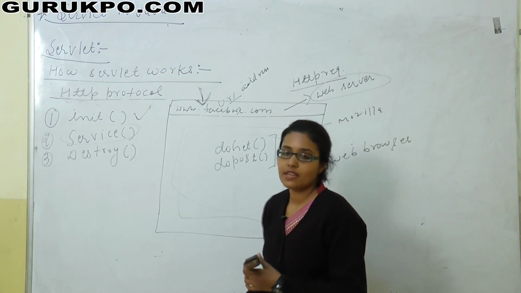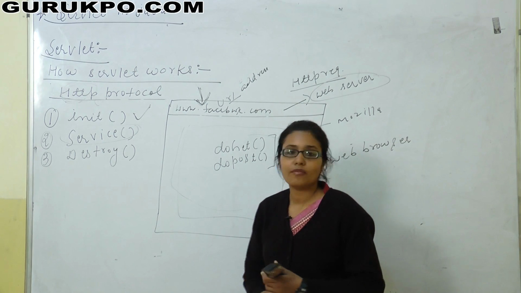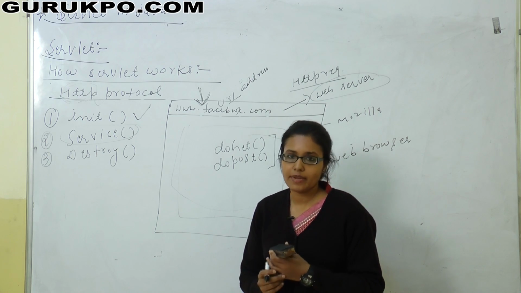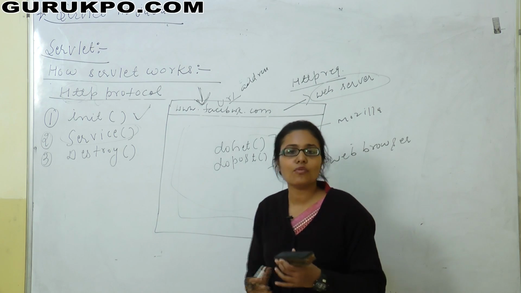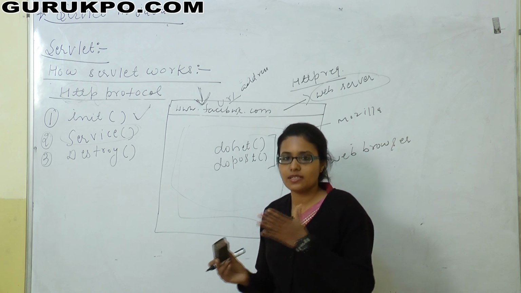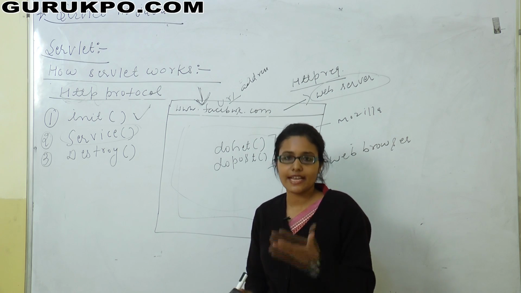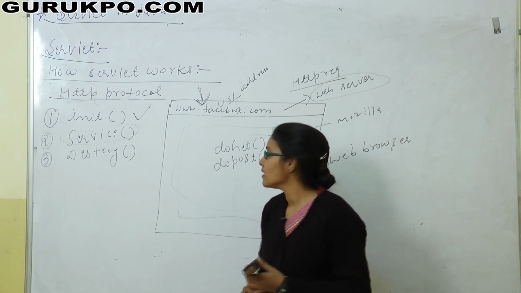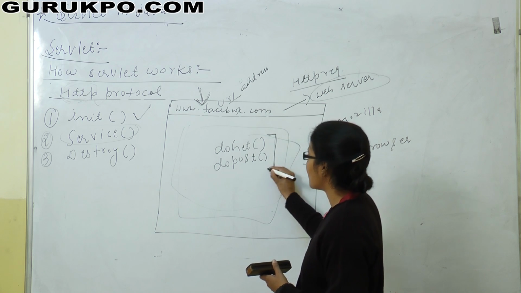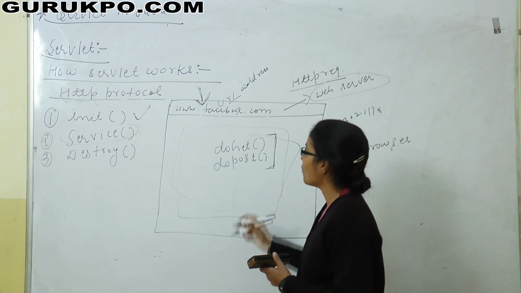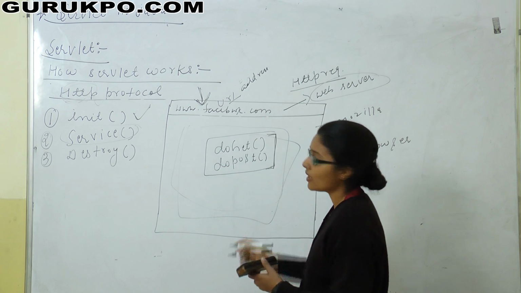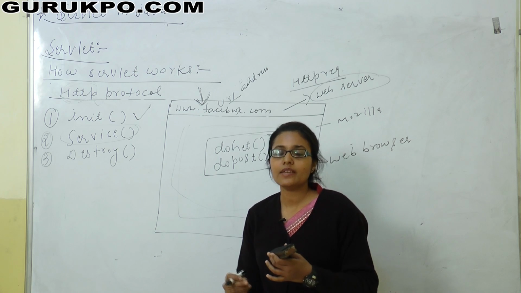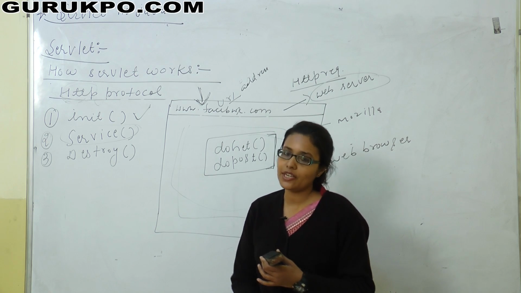So the use of service method is when the client and server communicate. Means service method is invoked when client sends the request to the server, and server generates the response and sends it back to the client to that request, right? So here we use two methods, doGet and doPost. Now what do doGet and doPost methods do? Basically doGet and doPost methods are used to send the request information of the client to the server.